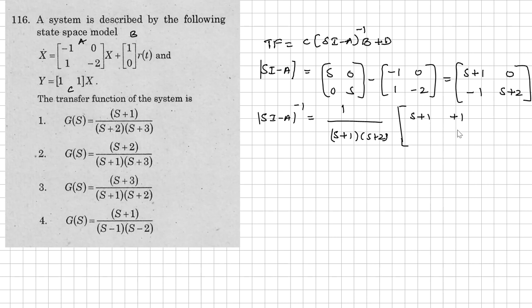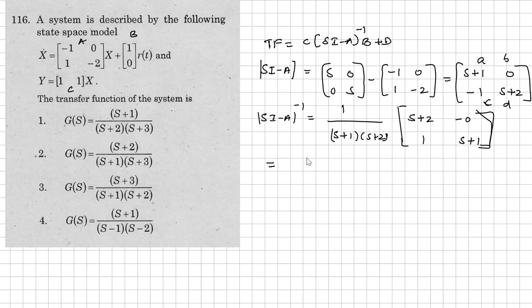So let me correct here. D minus B here, D means S plus 2. Let's say A, B, C and D minus B means minus 0. So minus C means plus 1 here, and A will be 1 here. So this is the actual matrix here.